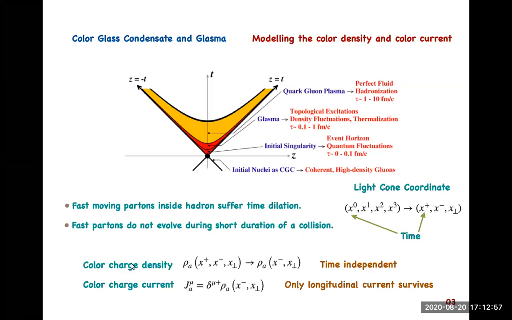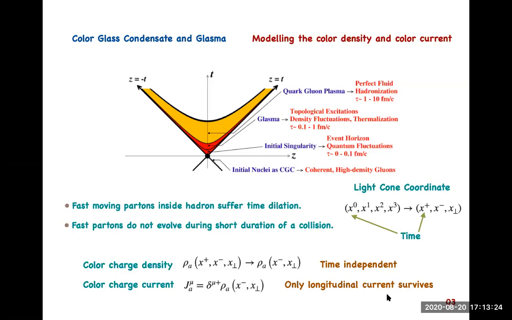So this color charge density is independent of the plus component. They are time independent, and that gives a lot of simplification to the color current. The color current has only the longitudinal component. That is the only component that survives, and this simplification makes things rather easy.